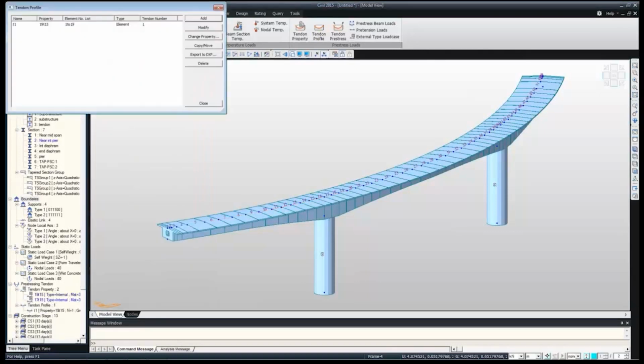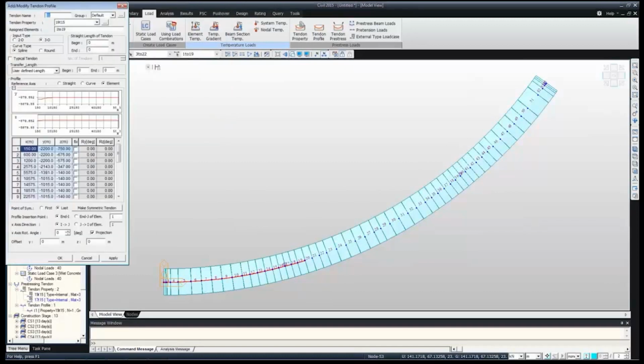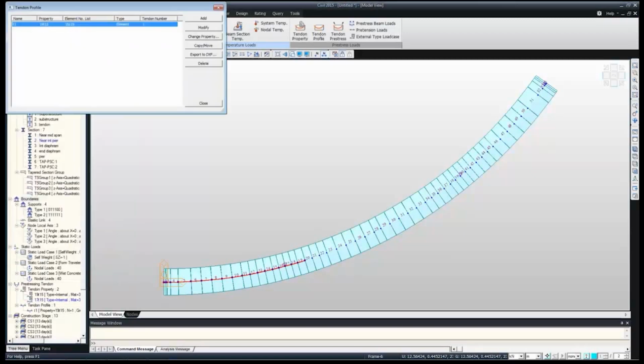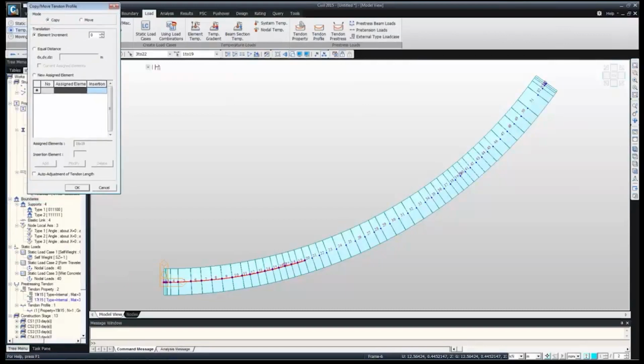Like this, let's say this is the tendon at minus 220 meter, which means at the left from the center line, which we have selected, highlighted by the red color. If we have the same tendon at the right side, we can just mark it as a copy. We can select this tendon and copy and move. So we can just do the copy of it. For equal distance, we can directly give, and the current assigned element, because it's going to be assigned to the same elements, then 0, comma.